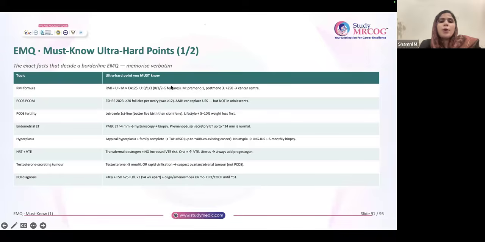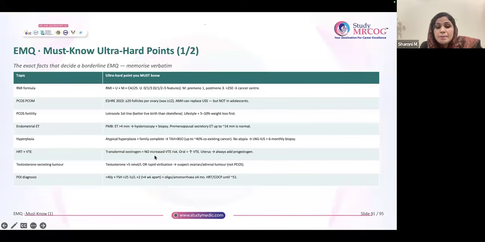So, must know points are added, like RMI formula is a must. Cutoff of RMI is a must. PCOS, PCOM, ESHRE new classification of more than or equal to 20 follicles. This is important. PCOS fertility, now letrozole is the first line, but before that always consider lifestyle. ET more than or equal to 4 mm, sampling is required. Hyperplasia, atypical, you know this. We have already discussed this point.